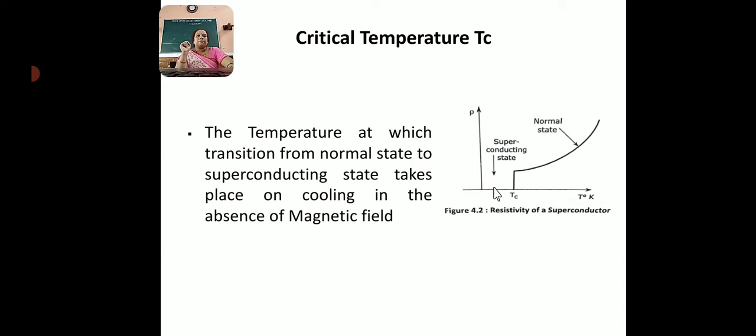So students, critical temperature is defined as the temperature at which transition from the normal state to the superconducting state takes place. This transition takes place from normal to superconducting state on cooling in the absence of a magnetic field. This temperature is known as critical temperature.